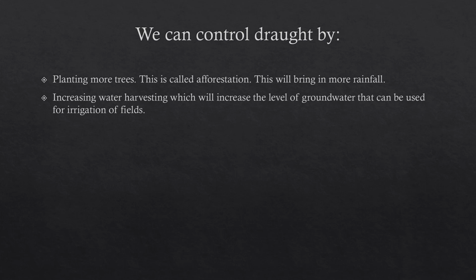There are various methods of rainwater harvesting. One is roof top harvesting, then underwater harvesting, then there are underground types of water harvesting. So there are various methods which are applied nowadays, which are used by the farmers also. These techniques are being used widely by the farmers in order to ensure that there is enough water left for irrigation when there is no rainfall in that particular area.